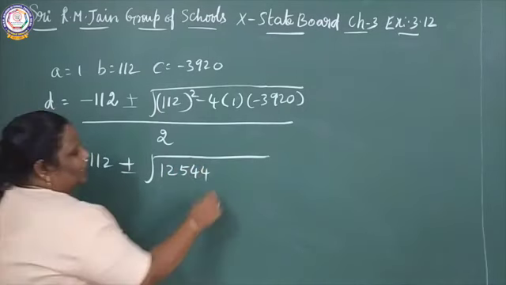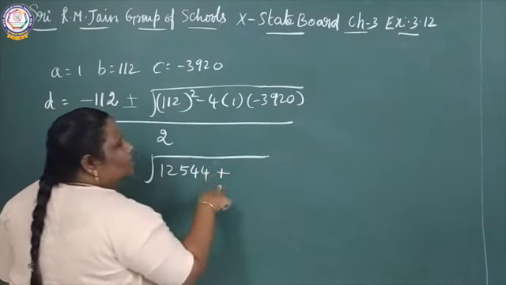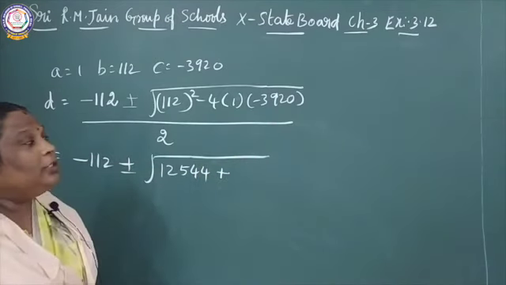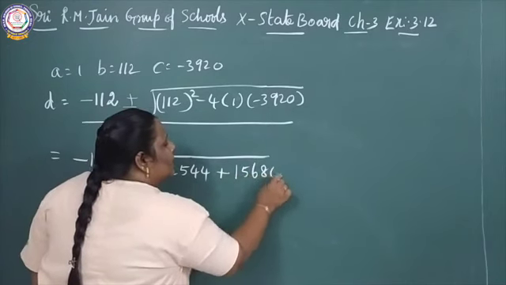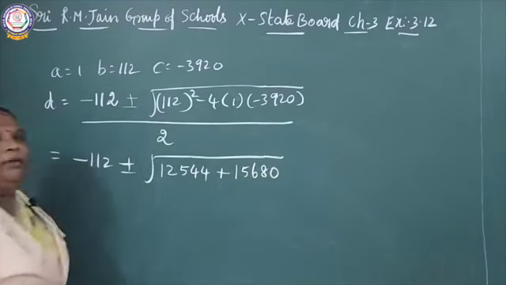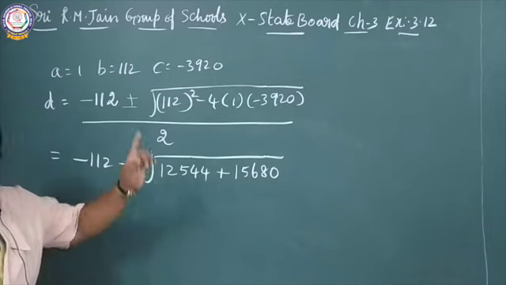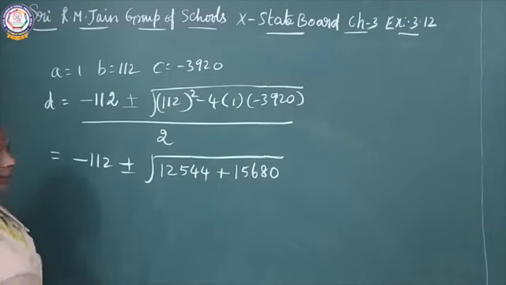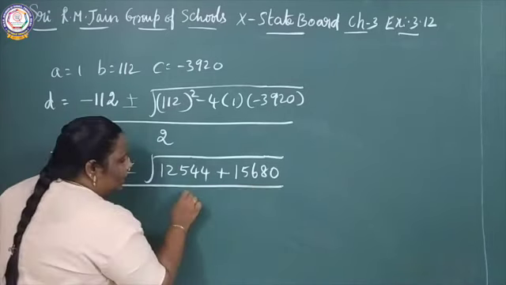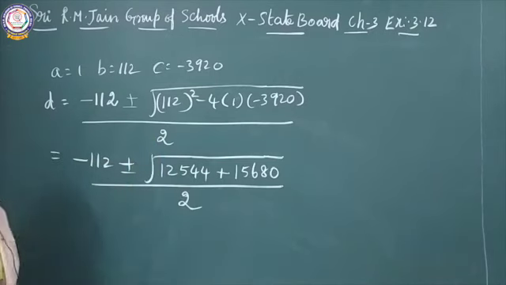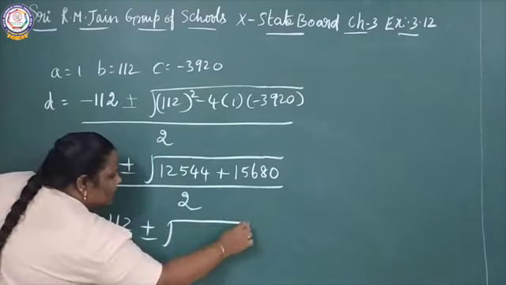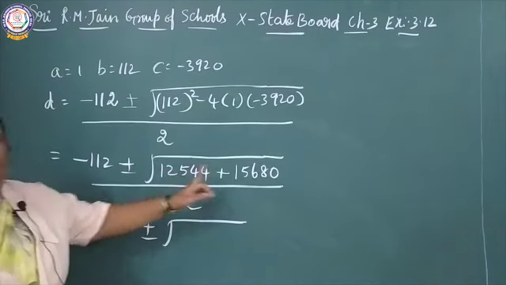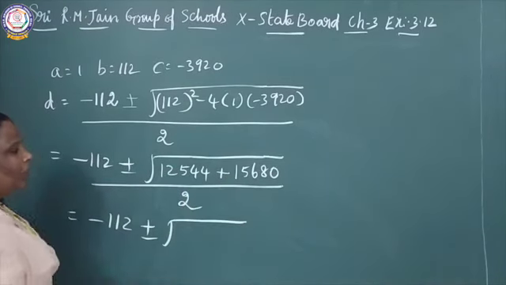12,544 plus minus into minus plus 3920 into 4, 15,680. For all the answers you should check in the F4 column. Is it clear? By 2. Okay, it gives minus 112 plus or minus root of, you can add both the values. What is the value you are getting?